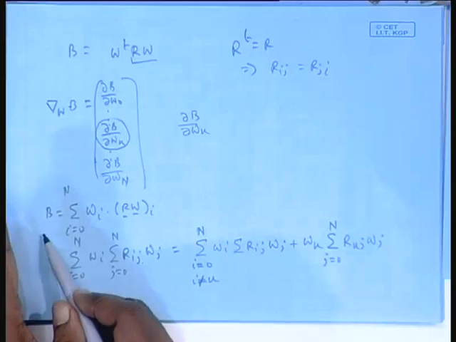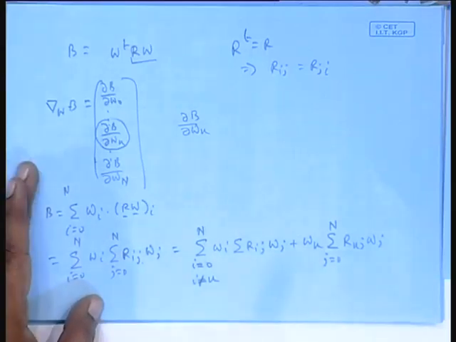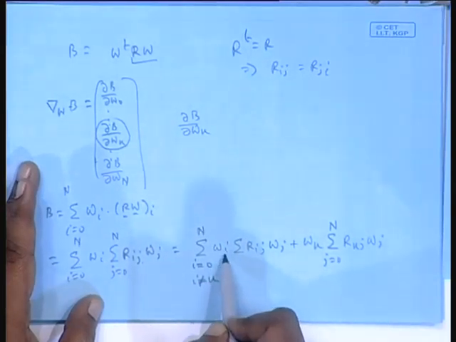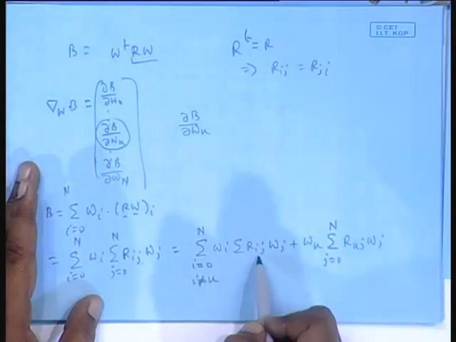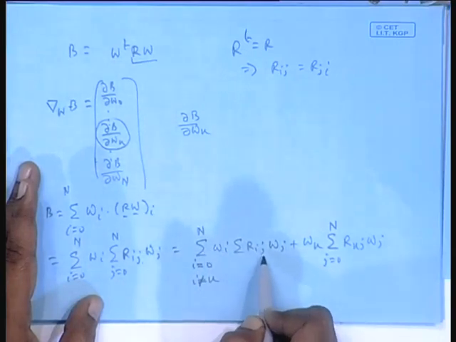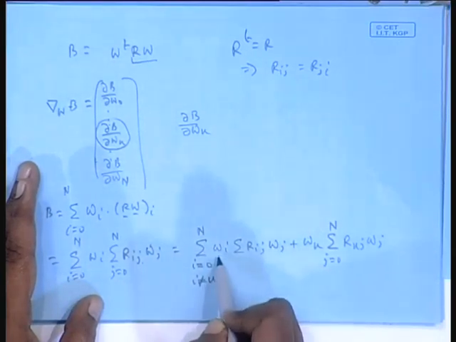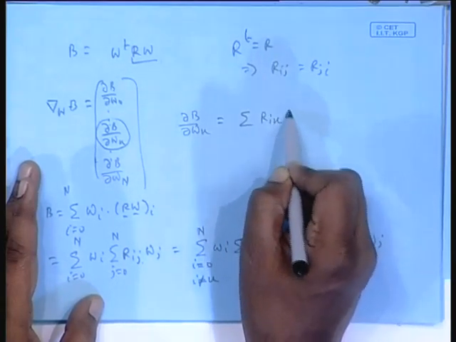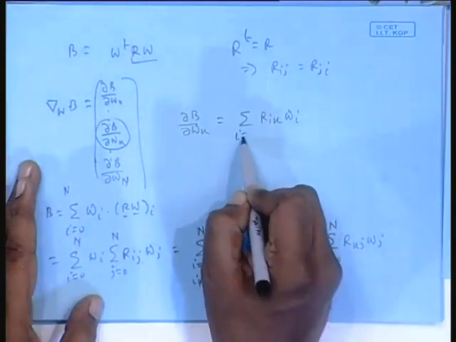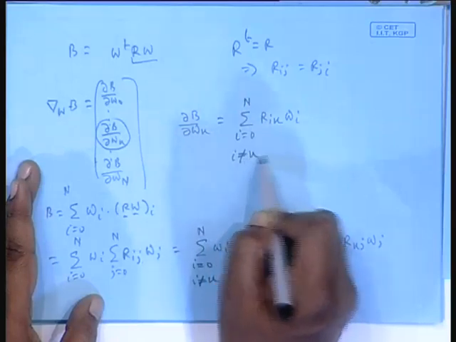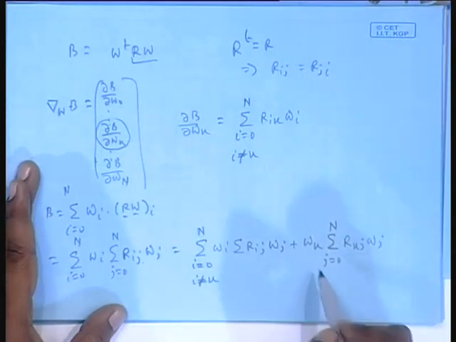Now, you differentiate B with respect to Wk. First, in this outer summation, Wk never occurs, but for each Wi there is an inner summation in which Wk will occur only once, and that time I will get Rik. So, Rik Wi. Here there is something more, it is a product.